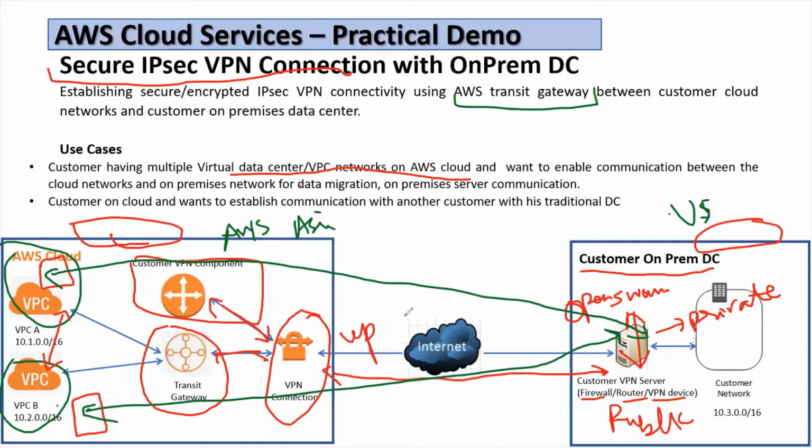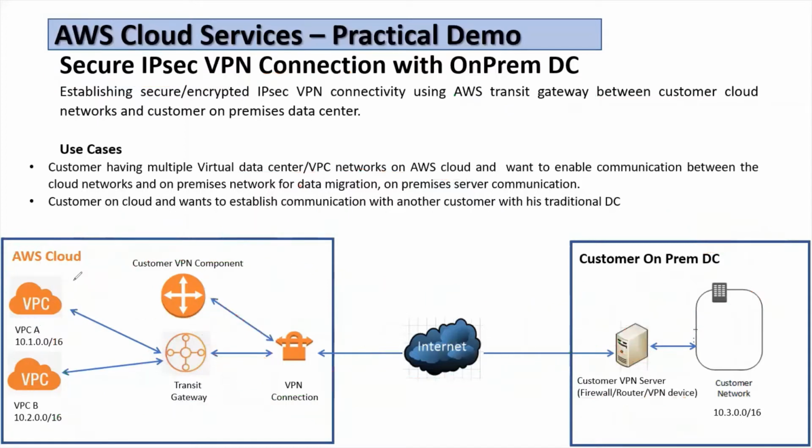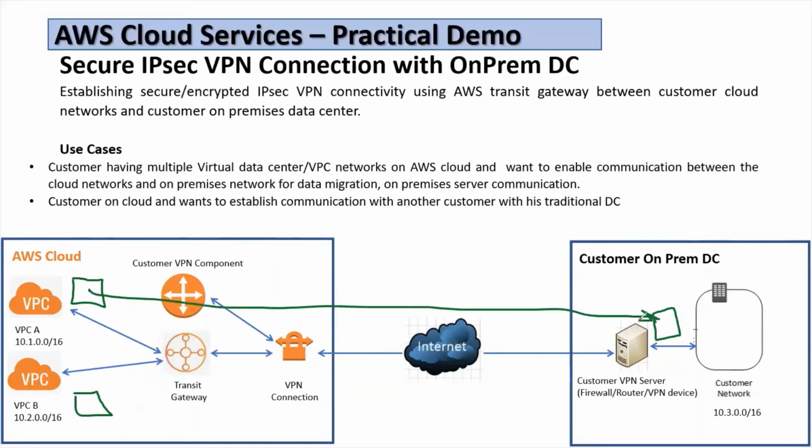We are able to reach the private networks, like from the machine instance over here to the private IP of this server, and we will be able to establish the communication securely. We will also achieve our objective that the customer is having more than one VPC, and using transit gateway we are able to create a VPN connection and establish the connectivity.